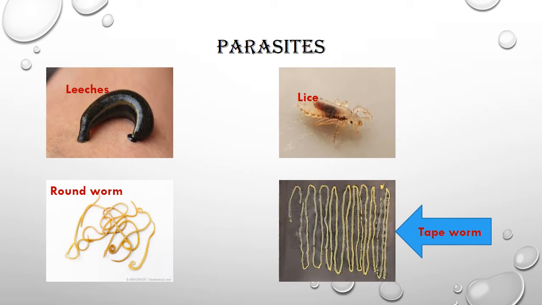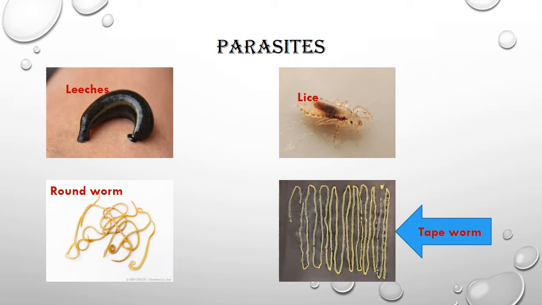Now we will talk about the parasites. Parasites are the animals which depend on other animals for their food, meaning they can't directly get or make their food. Animals that depend on other animals for their food are called parasites, like leeches, lice, roundworm, and tapeworm. You can see in the picture, these are the parasites.